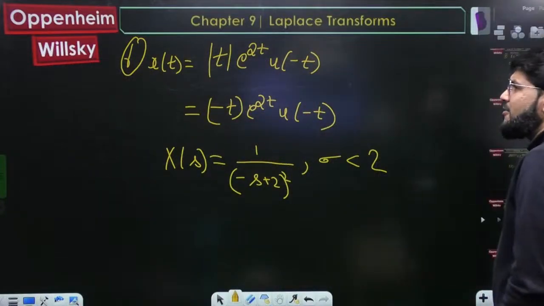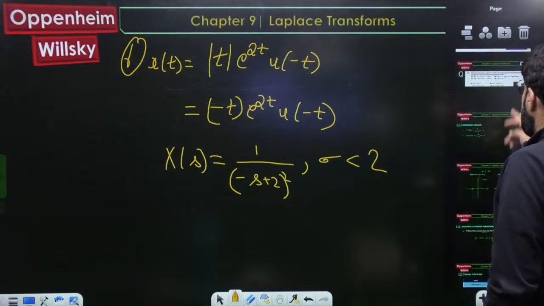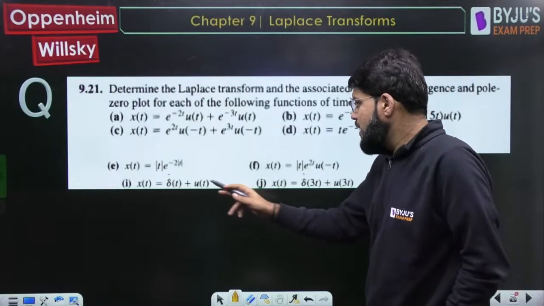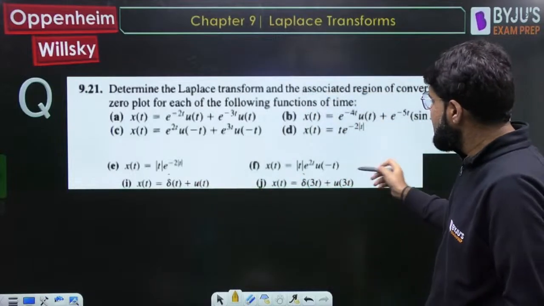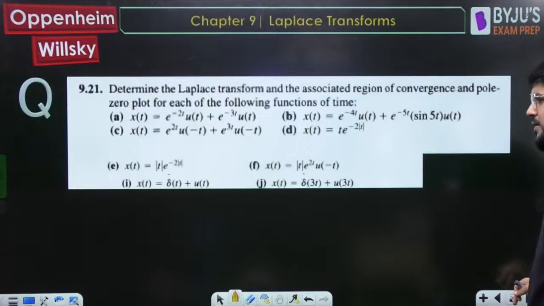Now after f, what is the next part you have? That was f. Okay, for i and j, I have taken some of the parts: delta(t) plus u(t), and next is delta(3t) plus u(3t). Both are related, so let's solve with delta(t) plus u(t).